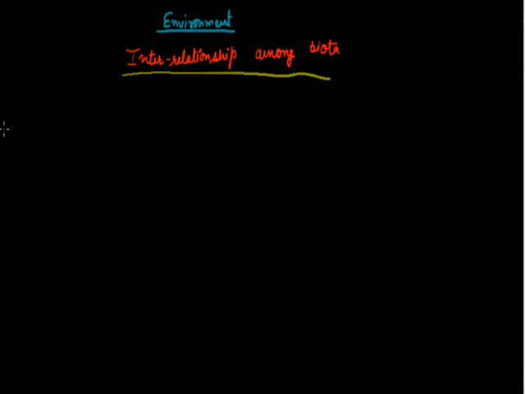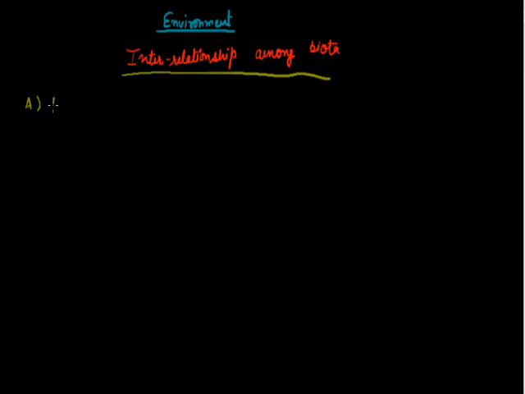Basically, we all are dependent on each other to get energy, because we are all heterotrophs except producers. Producers can synthesize their own food, so they are autotrophs. The rest of the organisms are heterotrophs, so they are dependent on plants to obtain their food. The interrelationship is basically because of food and other basic needs like shelter and mate. Let us discuss the interrelationships.